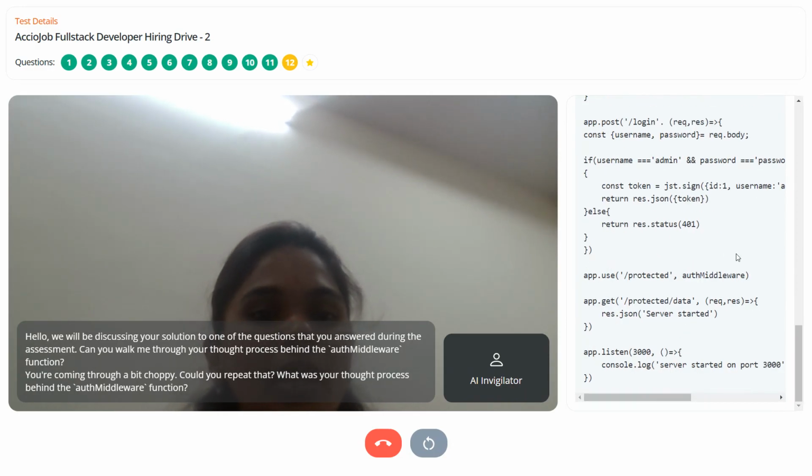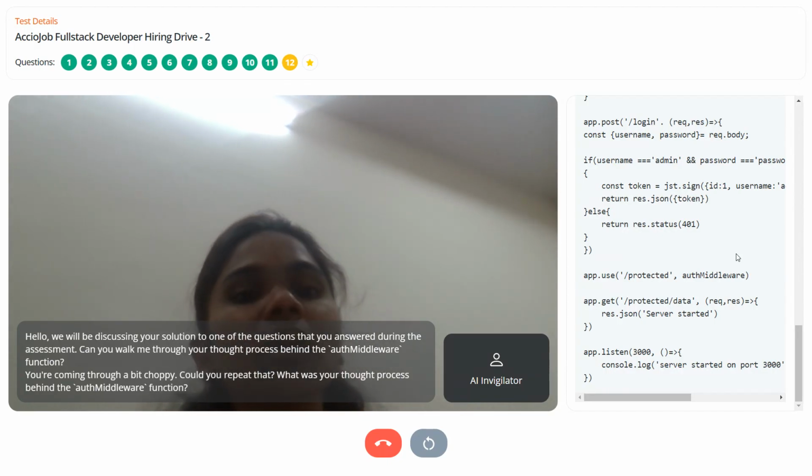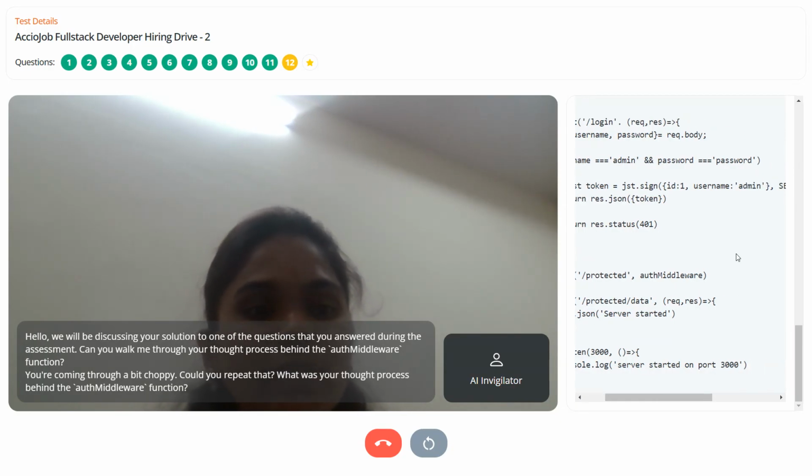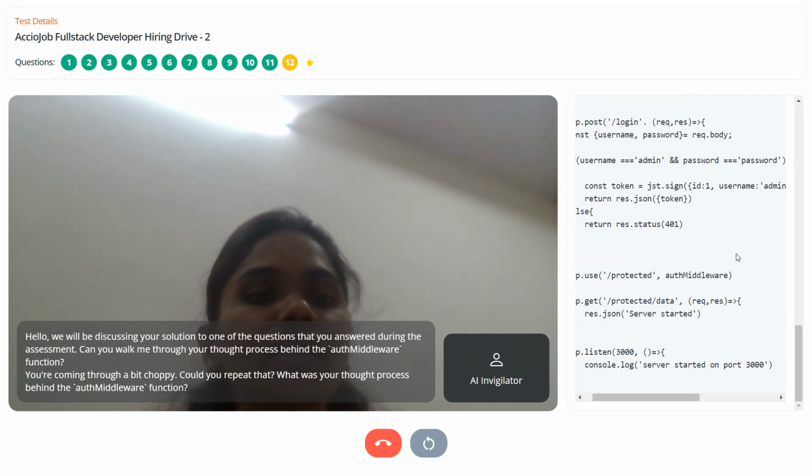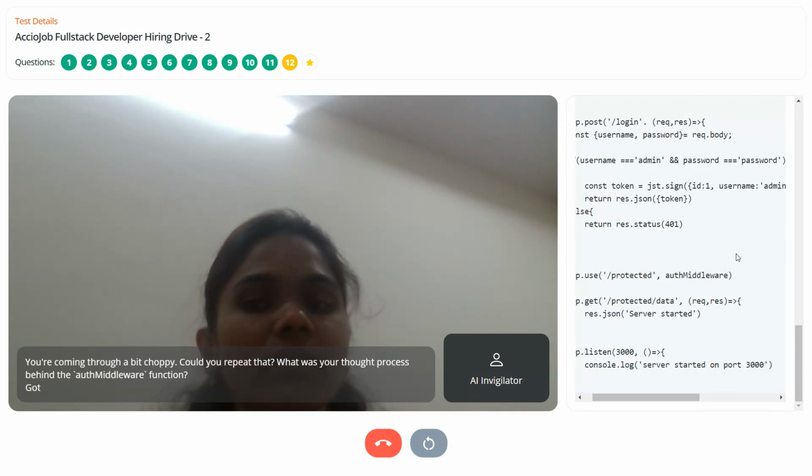Now I created the post call, which is for login. If the user provides the username and password, if the username is admin and the password is password, it will go into the admin panel. Okay, then the token like.